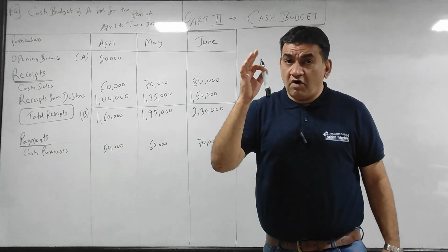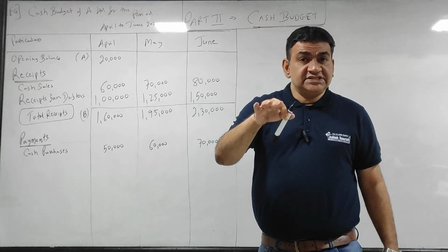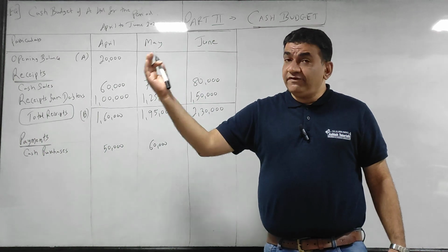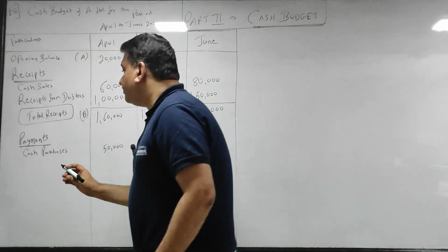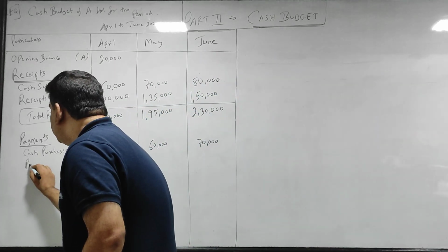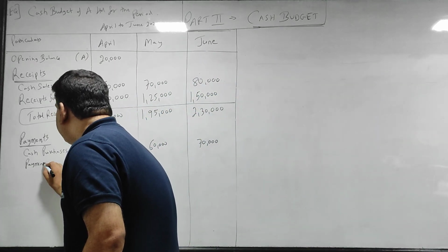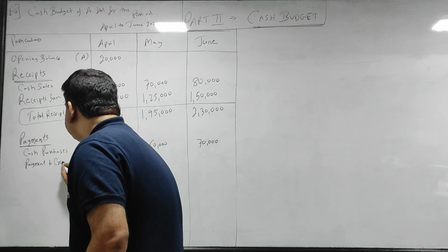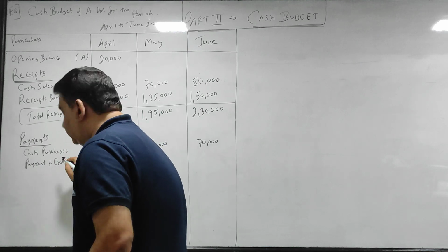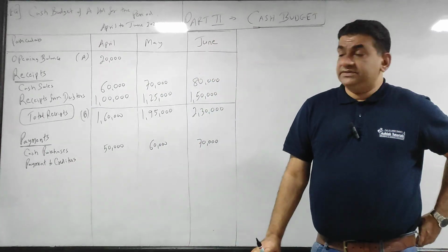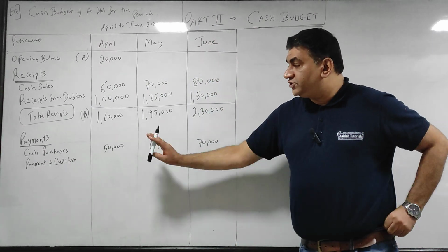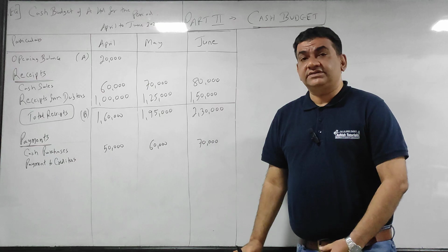In the same way, for credit purchases we buy from creditors, so we will pay them. So instead of credit purchase, I will use the words payment to creditors. Okay? Cash purchase, then payment to creditors.